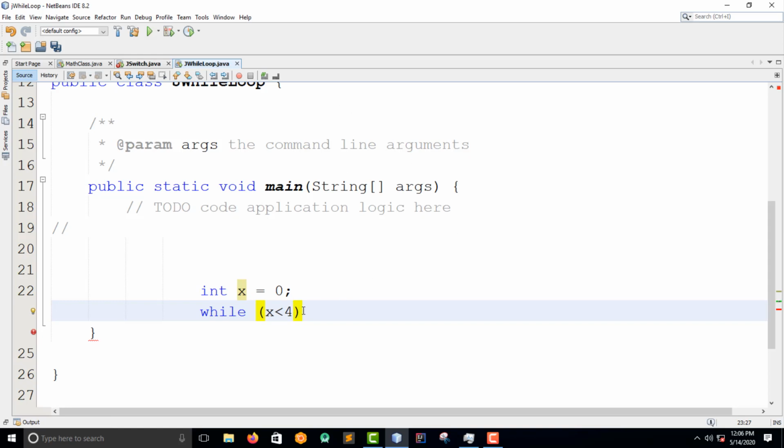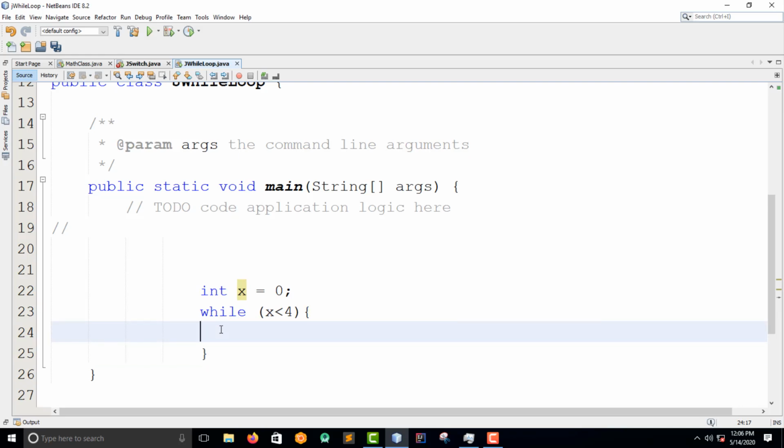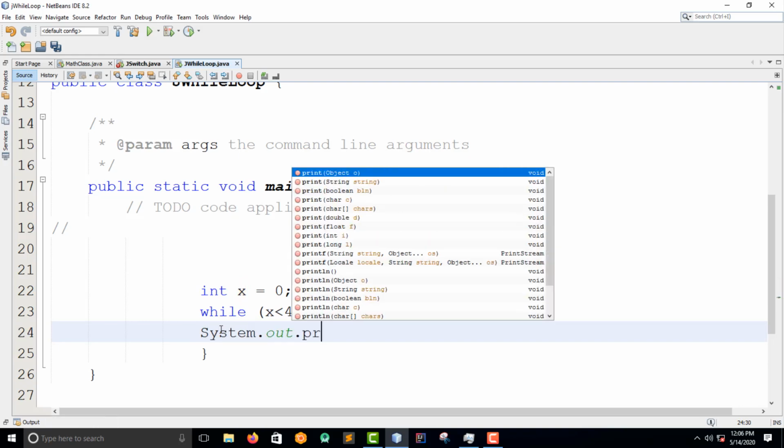Then I just put the curly braces here so that the error can disappear. Then, when x is less than 4, what will I say? I just say System.out.println(1).